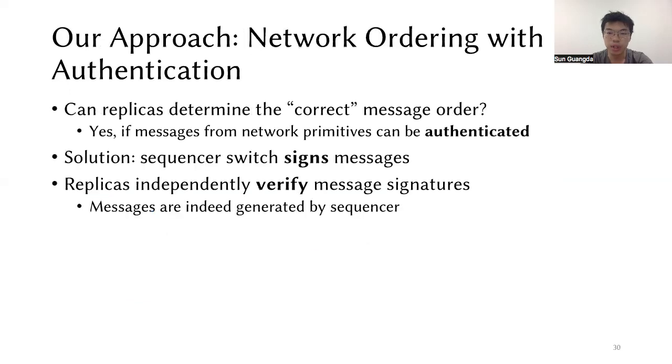To solve this problem, we need to find a way to let replicas determine the correct message order, and the answer is authentication. Our solution is to let the sequencer switch sign the messages, and replicas independently verify the message signatures and make sure messages are indeed generated by the sequencer.